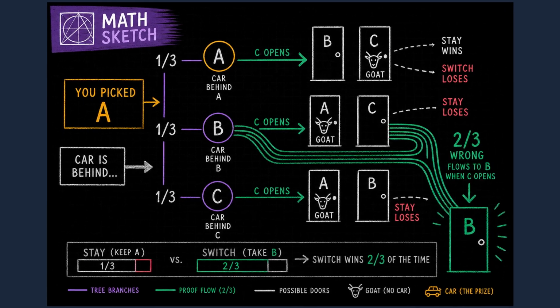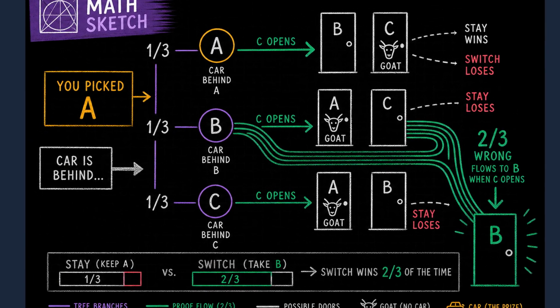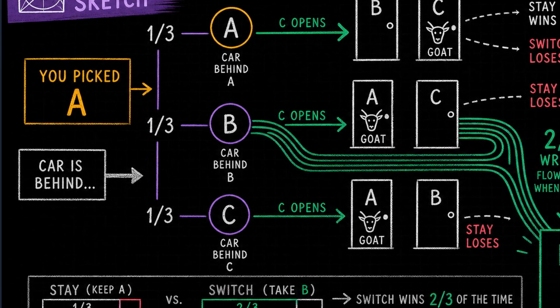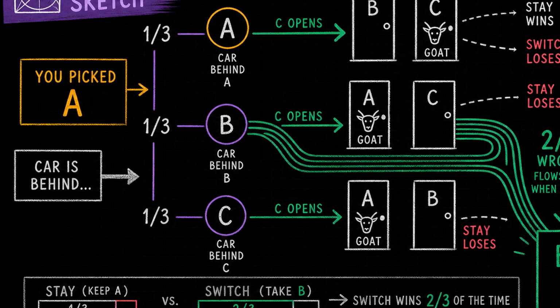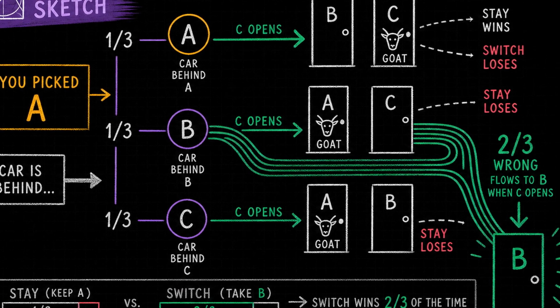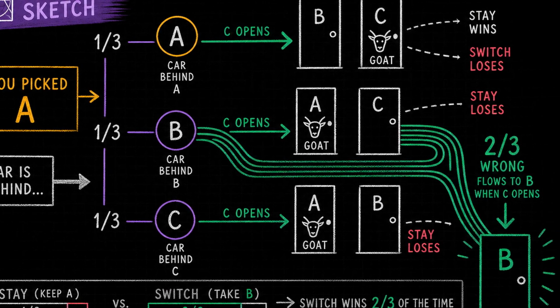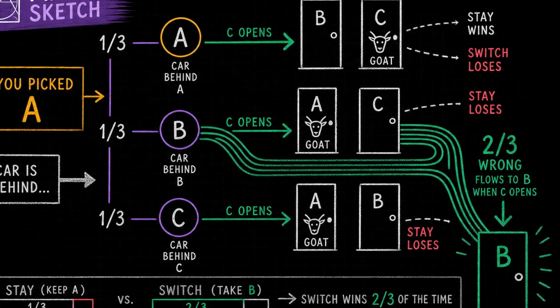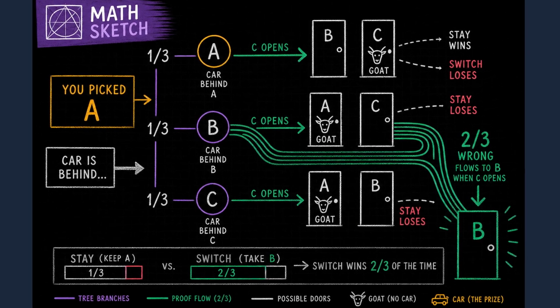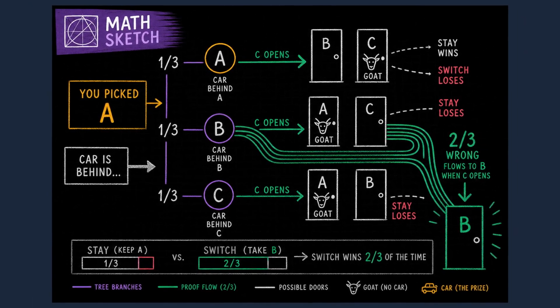Before anything opens, your door is right 1 time in 3. That fact does not change when a losing door disappears. Think of it this way. At the start, you are probably wrong. Probably means 2 times out of 3. When the host shows you one of those 2 losing doors, the whole probably wrong bundle lands on the single door you did not pick.